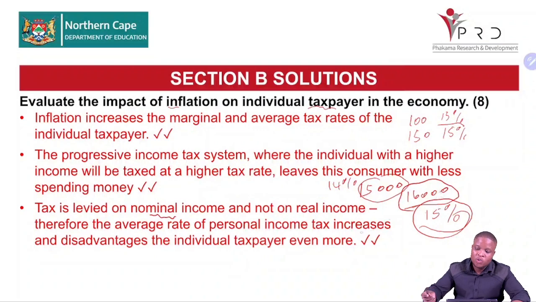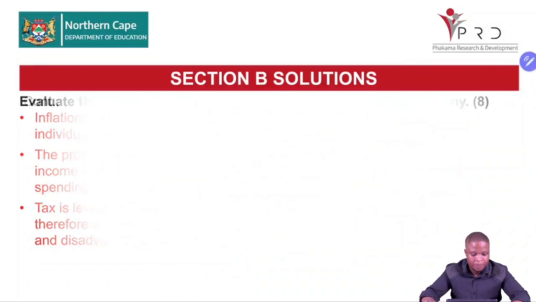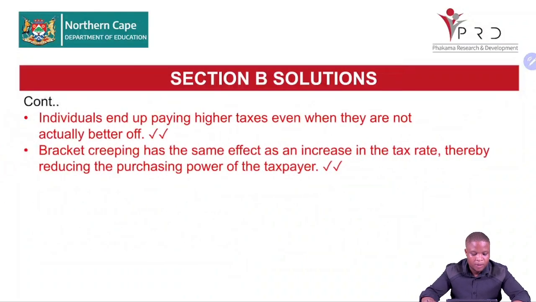That would disadvantage what? A taxpayer. Individuals end up paying higher taxes even when they are not actually better off. Bracket creeping, meaning the more you get paid, the more you pay tax, has the same effect as an increase in tax rate, thereby reducing the purchasing power of the taxpayer. So a taxpayer will be affected negatively.